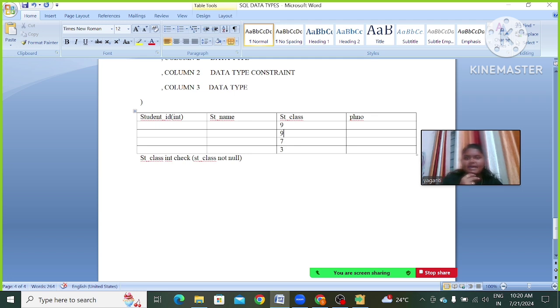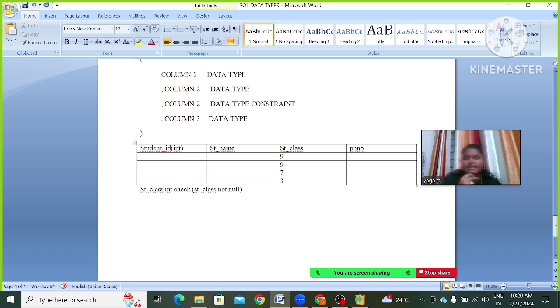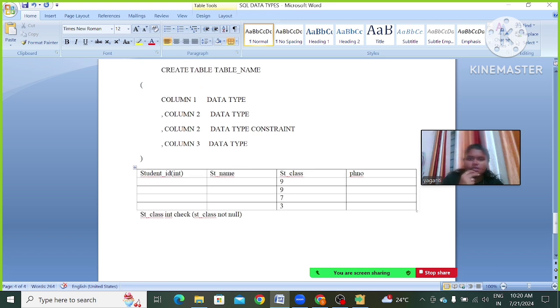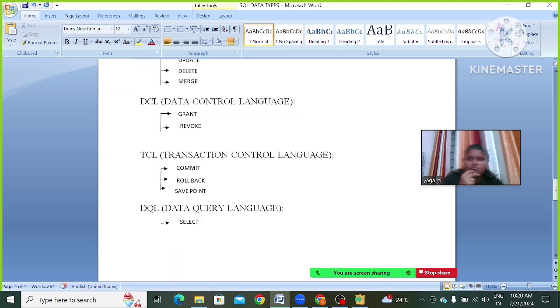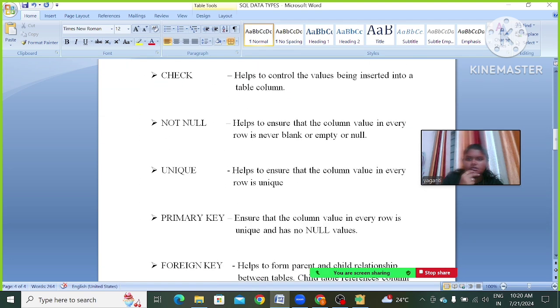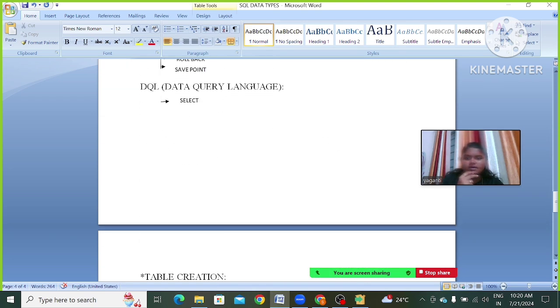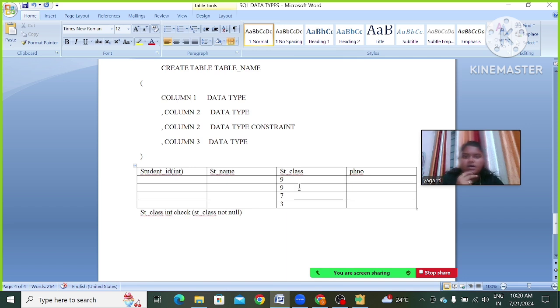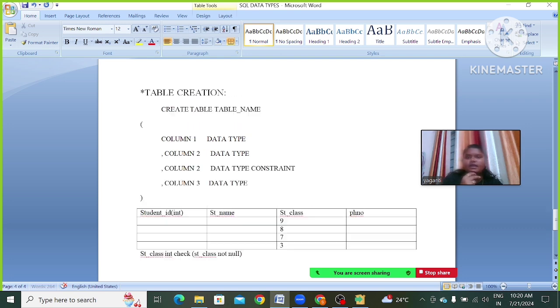It will say we are violating the primary key condition. If we give 0 also, we will get the same error. So here we are going to use a primary key to get unique values and not null values also.